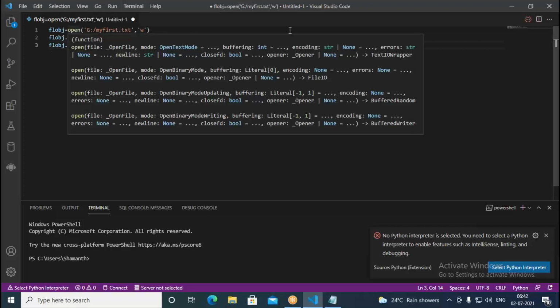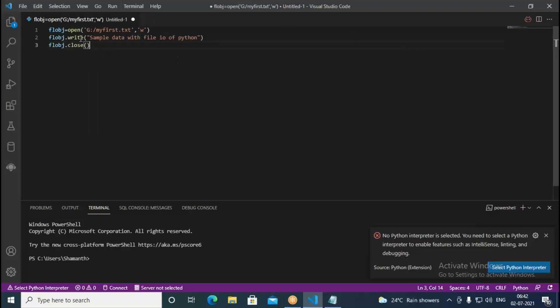Basically, this is opening a file handler. We call this as file object and file handler. So with the help of that, you can be manipulating files. So once the stream is opened, you can write content into stream. So this is what output stream I can say. When you say W, it's nothing but output stream. So into the stream you need to write.